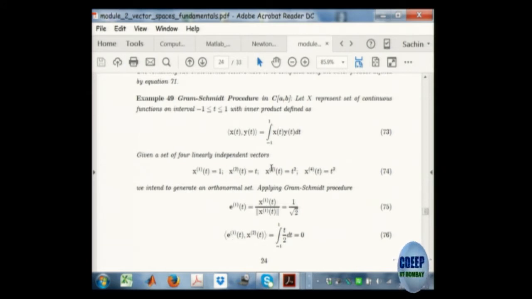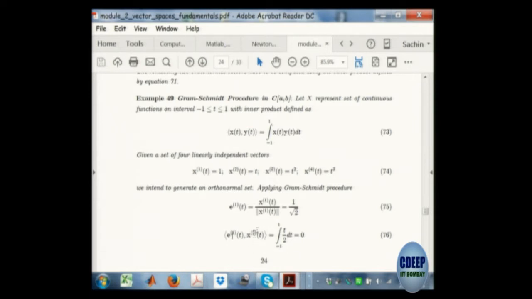So we just find first, we take x0 equal to 1. Then 1 divided by the norm of 1. The norm of 1 is the integral of 1 into 1, from minus 1 to 1, so it is just 2. That is why the square root of 2 is coming, because the norm square is 2, so square root 2 is coming.